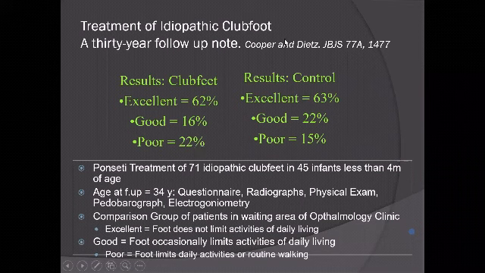Because his students, Cooper and Dietz, published a paper where they had 78 clubfoot patients, 71 patients, where they had excellent results in 62%, which was 78% good to excellent, at a 30-year follow-up, which means after 30 years of treatment. In 1991, they compared this cohort of patients to normal people, and the result for normal people was 63% excellent, 22% good, which made it 85%, and this was 78%.